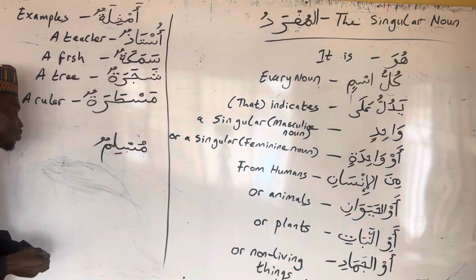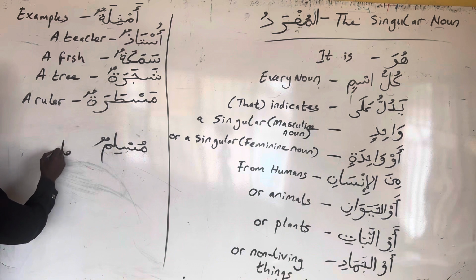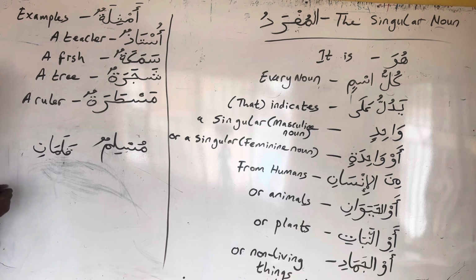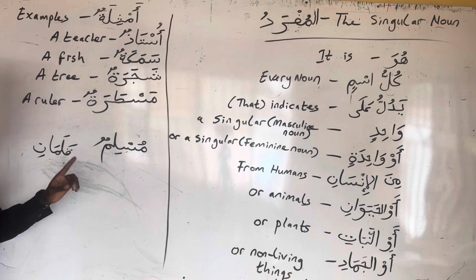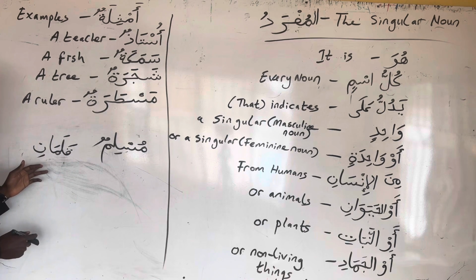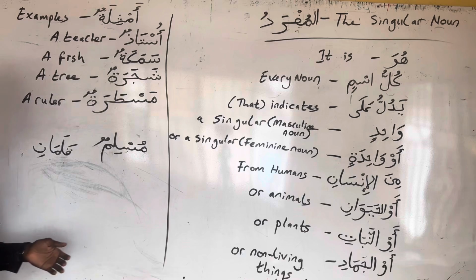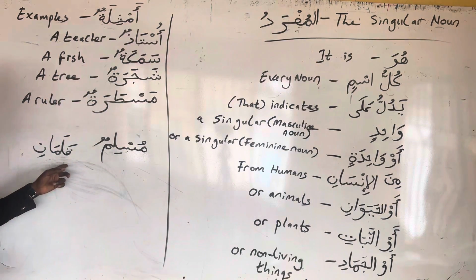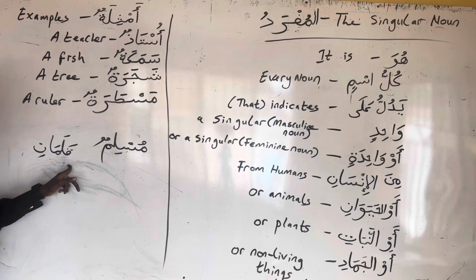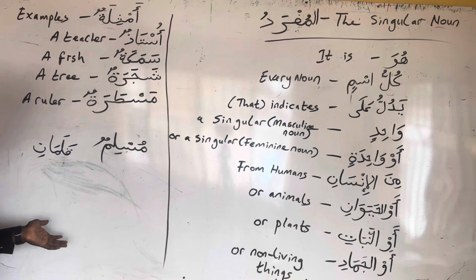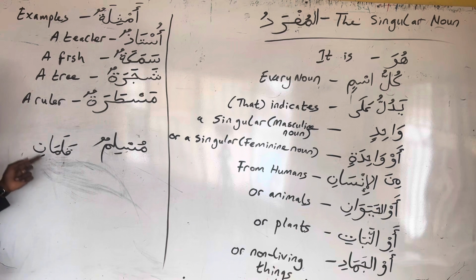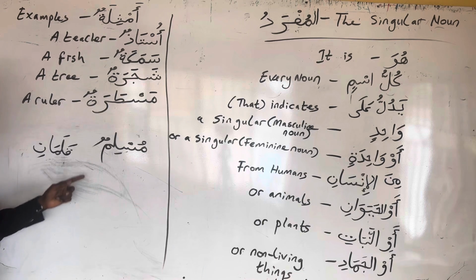For example, we have qalamani. The actual root letters of this word are qaf, lam, and mim. Qalamun means a pen. So after adding alif and nun, it turns into qalamani, that is two pens. So if you are already familiar with qalamun, a pen, and later on you are reading a book and you see qalamani, obviously you will know that this alif and nun has been added to turn it into a dual word.